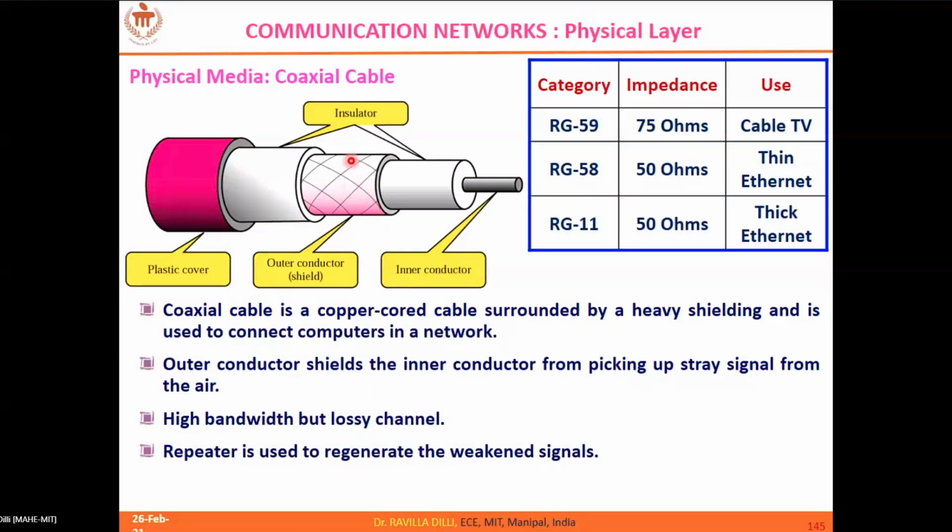So this cable you can see here, it is a mesh kind of structure. You can see the conductor, a mesh kind of conducting structure, and two levels of insulating material. This is a copper wire, which is the innermost conductor, and this is a plastic material for safety and physical support. So this is about a coaxial cable, with different categories based on that. We can also use it for Ethernets, but the majority we use for cable TV networks.